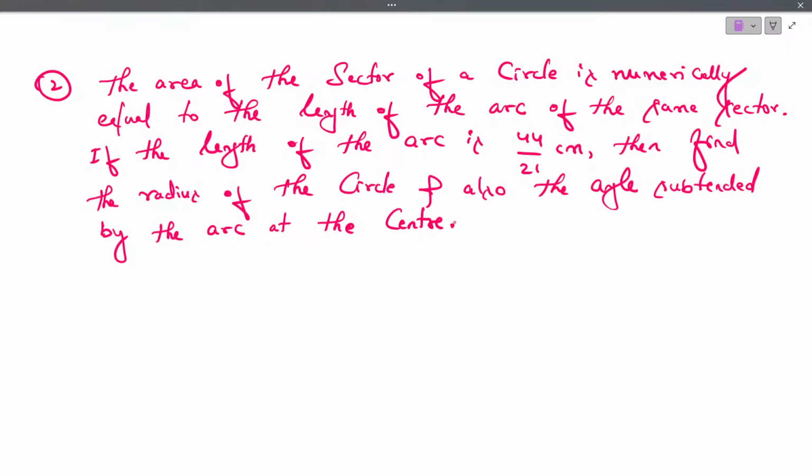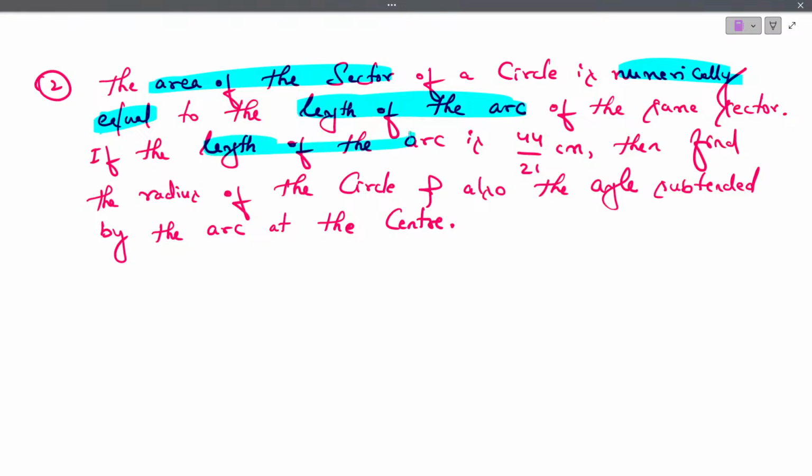Have you copied this question? Even this question is very easy. Nothing to worry. The area of a sector of a circle is numerically equal, meaning the area of the sector is the same as the length of the arc, as in the 1 mark question we did just now.